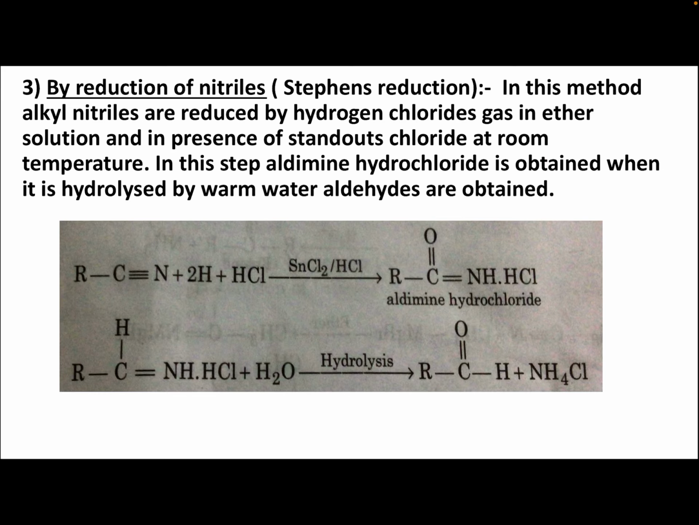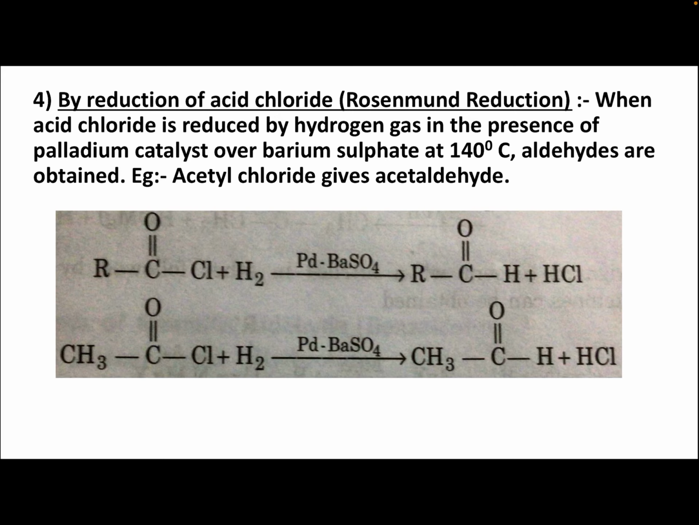So RCN is nitrile or cyanide. RCN, alkyl cyanide, plus 2H plus HCl, SnCl2, stannous chloride, in acidic medium, will give aldimine hydrochloride. Aldimine hydrochloride on hydrolysis gives aldehyde. This is the reaction for the reduction of nitriles to give aldehydes.